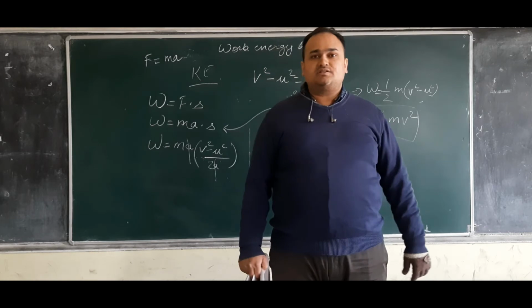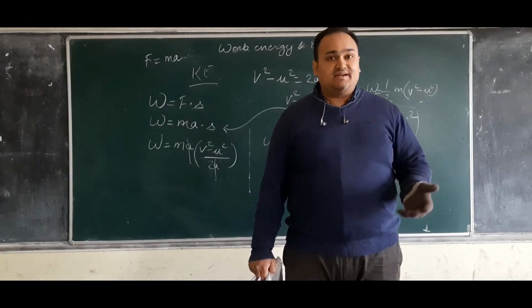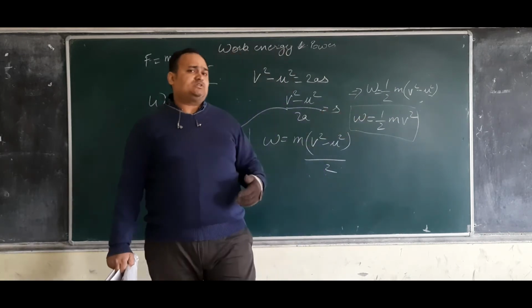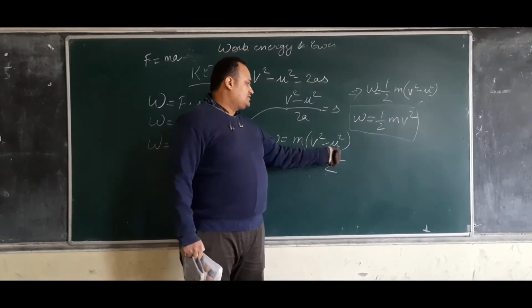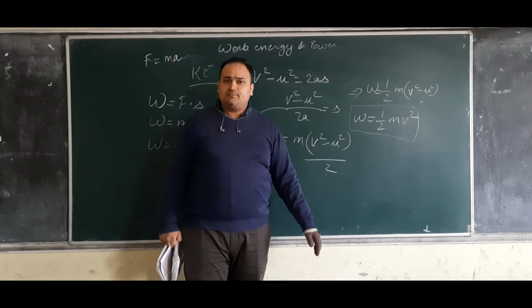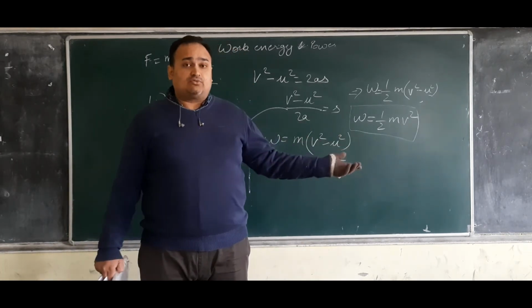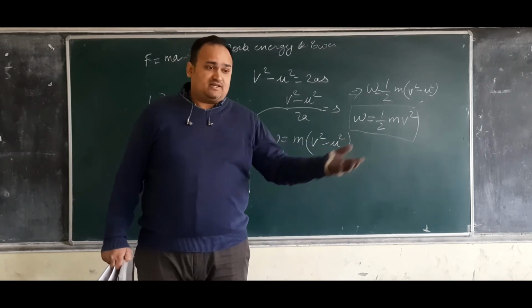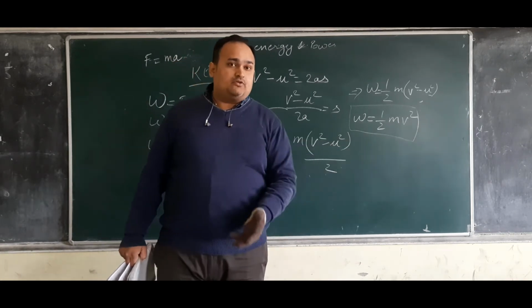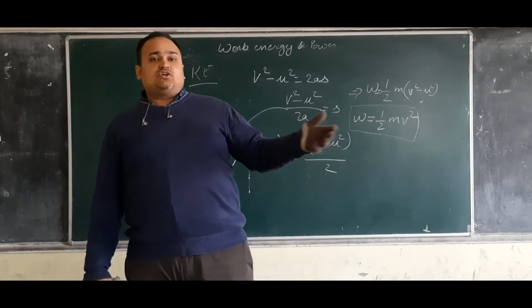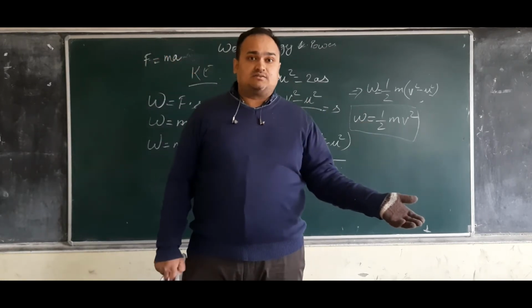So this is the way we calculate kinetic energy. And suppose there is a situation in which U and V both are provided, then you will simply place the values in U and V, and you will be able to calculate it, because mass is not going to change. M is mass, and mass is not going to change. Whatever the object, if I am kicking the football, that doesn't mean the football is going to lose its mass. Okay, if a bus is moving, that bus is not going to change its mass.